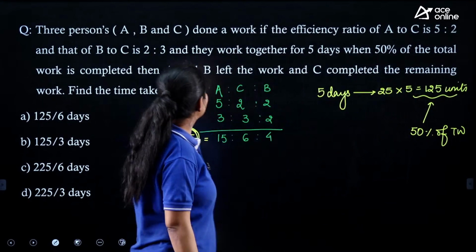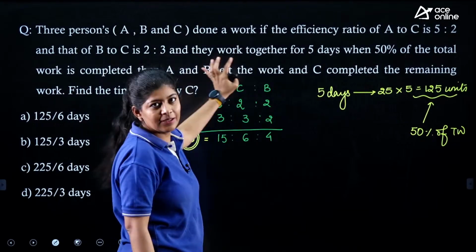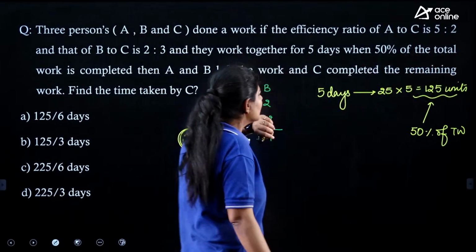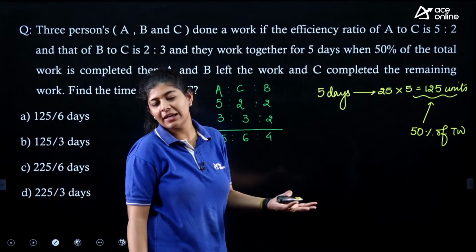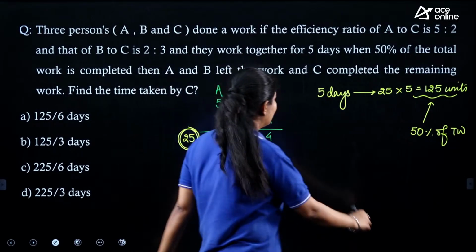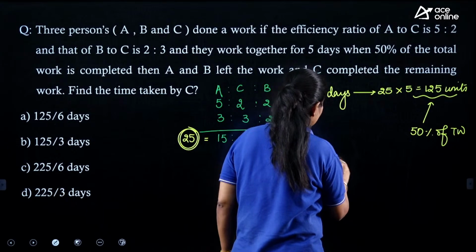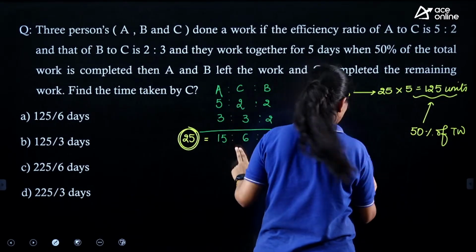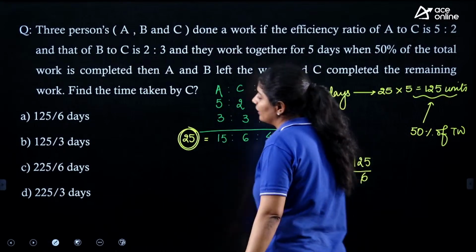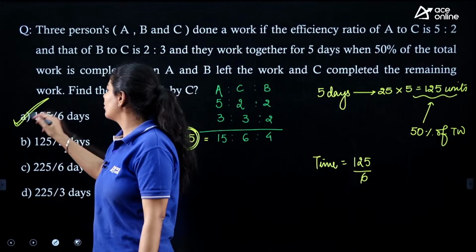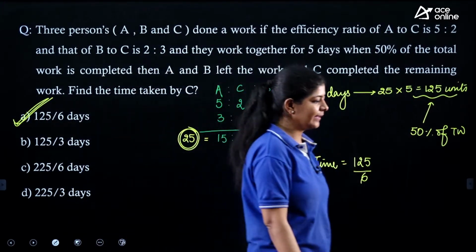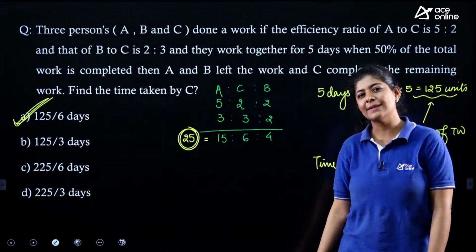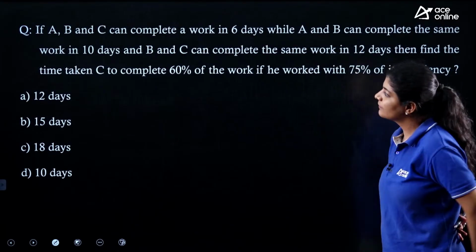Now the question is saying that in such a scenario A and B left and C completed the remaining work. So the remaining work is again 125 units. So the time required by C to complete the rest of the work is 125 divided by the efficiency, that means 125 by 6. Option number A is the correct one. So very simple, right? Next.